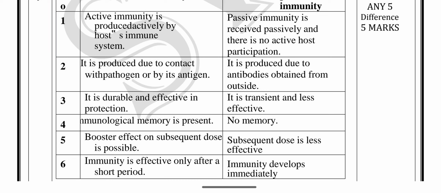Natural immunity, or innate immunity, or active immunity, has immunological memory to analyze, kill and produce the antigen very fast. But passive immunity has no memory. It is a temporary recovery of our body. A booster effect on a subsequent dose is possible. Active immunity has a booster effect, but passive immunity has no booster effect.